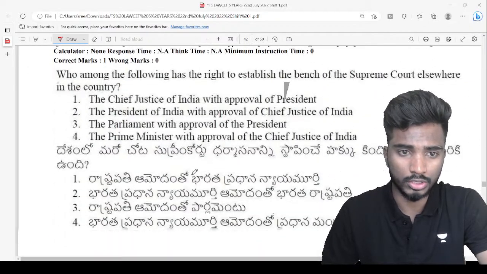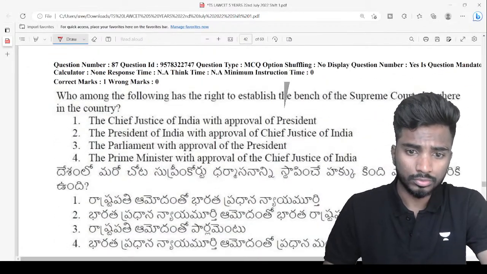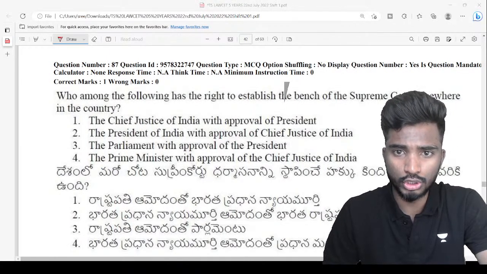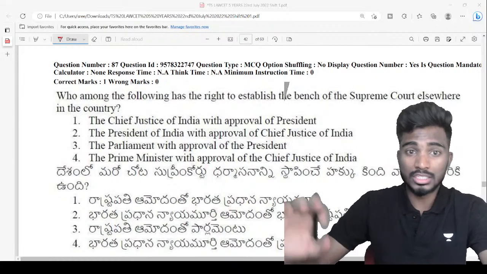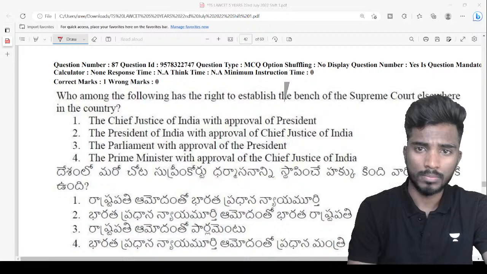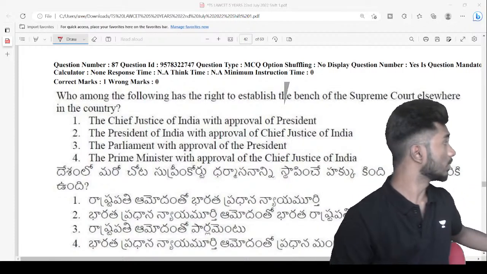Let me focus on the next question. Who among the following has a right to establish the bench of Supreme Court elsewhere in the country? So where is the bench of Supreme Court now?